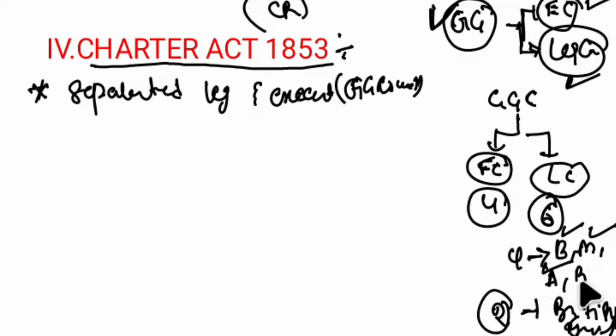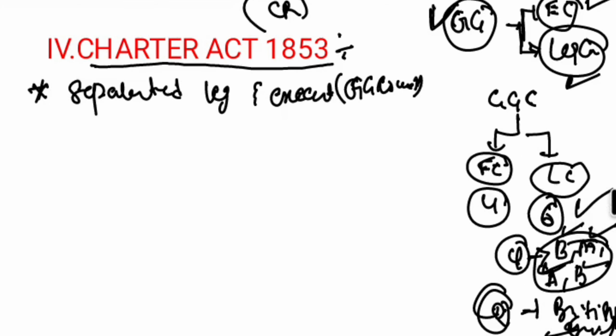These are 4 provinces, and 2 were appointed by the British. So 4 plus 2, 6 were from the Legislative Council and 4 from the Executive Council. Combined, we say it is the Governor General Council. So this act for the first time separated the executive as well as legislative functions of the Governor General Council.